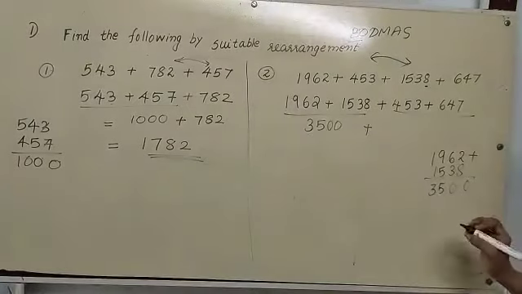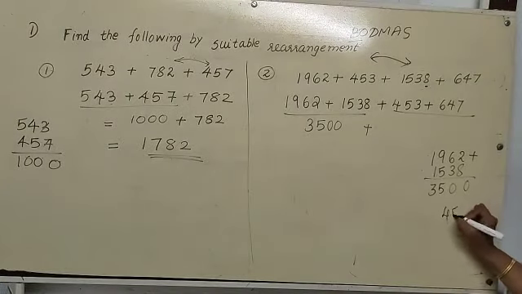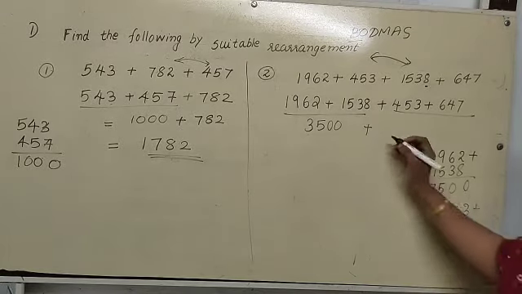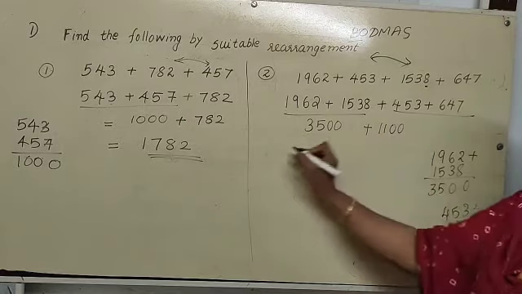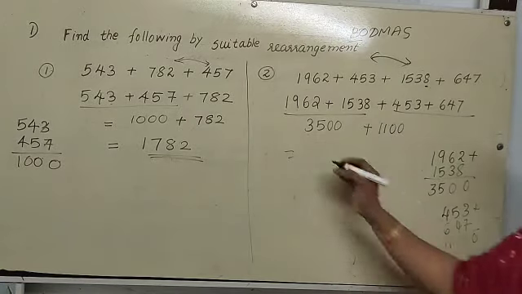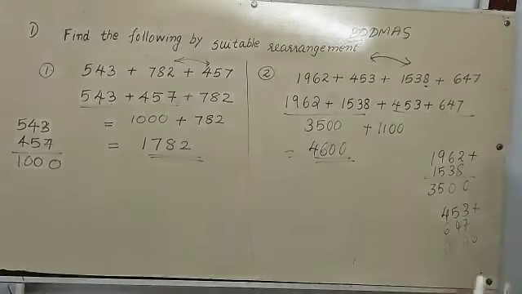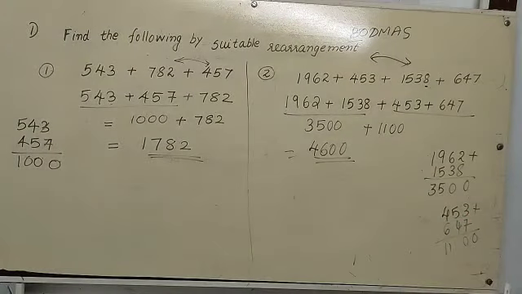Now we can add these two together. What do we get? 453 plus 647. What do we get here? 1100. So these two we can easily add. The answer is 4600. This is the method we use for finding the sum by suitable rearrangement.